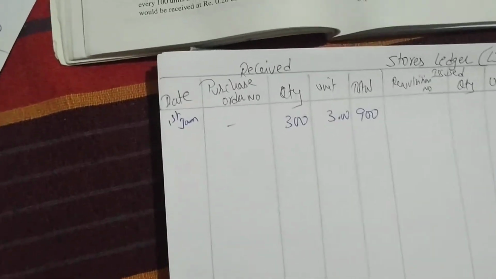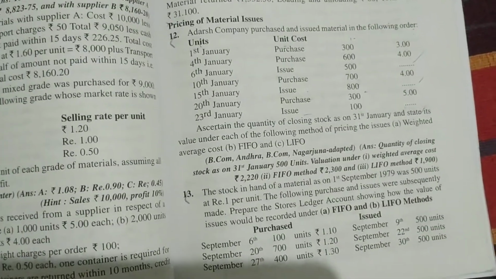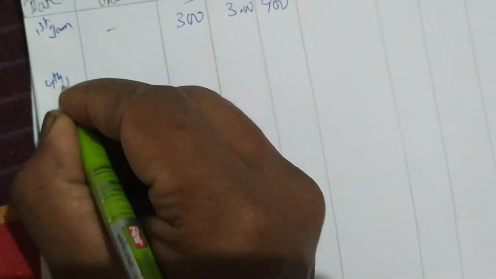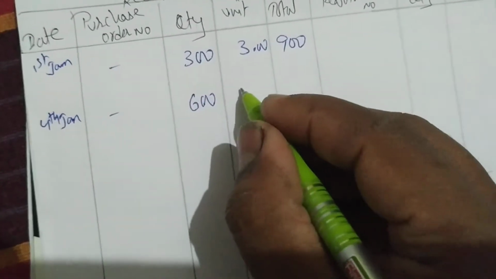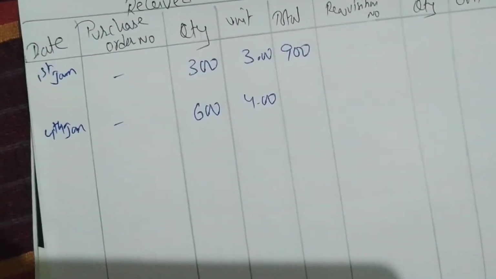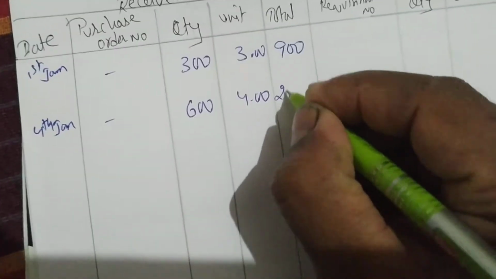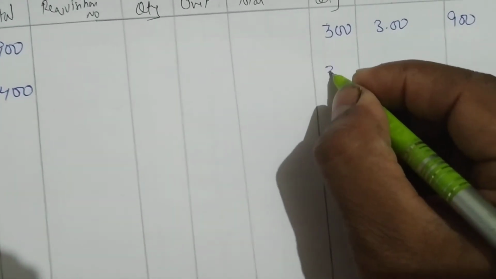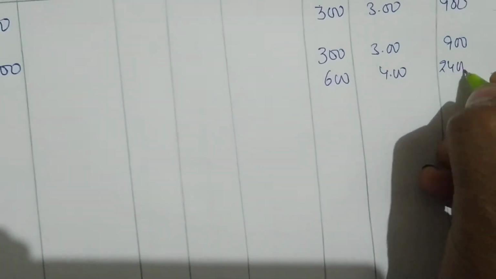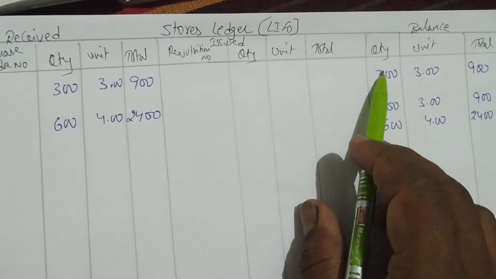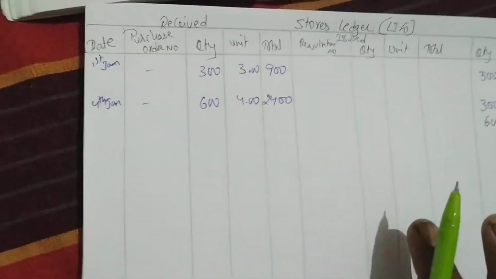Next, I am leaving one line space. Next is 4th January. Again we purchased 600 units with rupees 4. Let me write here 4th January. No purchase order number. I have purchased 600 units with rupees 4. So 6 4s are 24, 2400. Okay. So again I have written the balance. Every date you have written the balance: 300, 3, 900, 600, 4 rupees, 2400. The balance of the last date is written again on the current date.